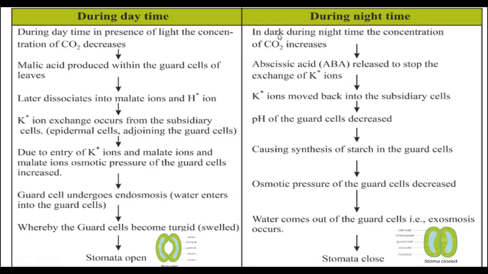During the night time, the concentration of carbon dioxide increases. There is no photosynthesis during the night time. Automatically, carbon dioxide levels are increased. Abscisic acid is released to stop exchange of potassium ions from subsidiary cells to guard cells. The potassium ions move back into the subsidiary cells.